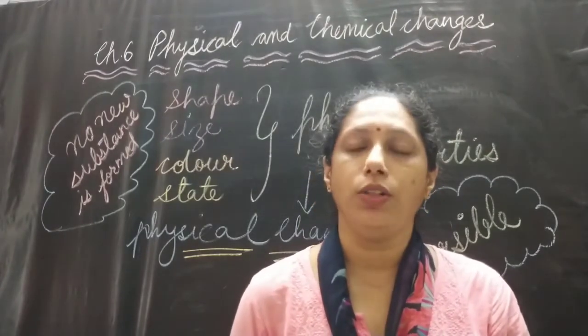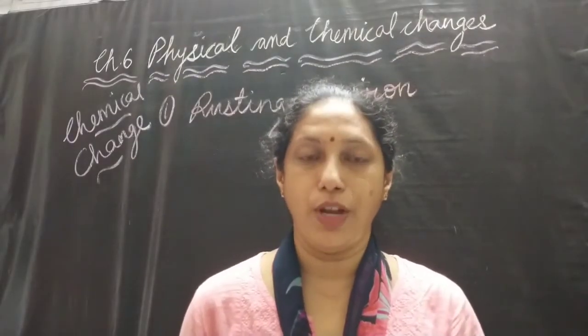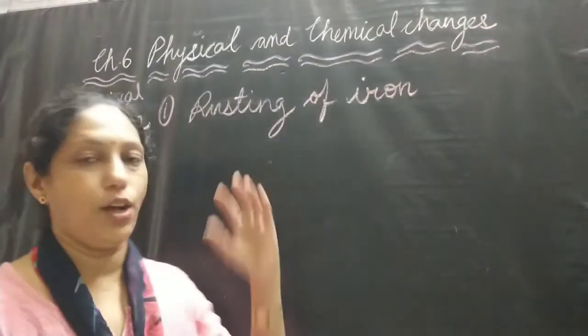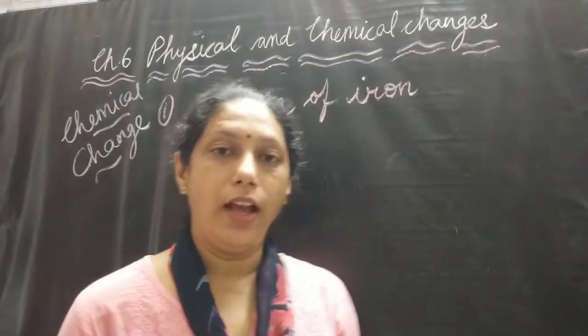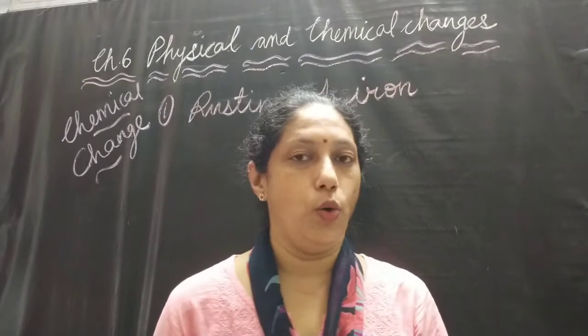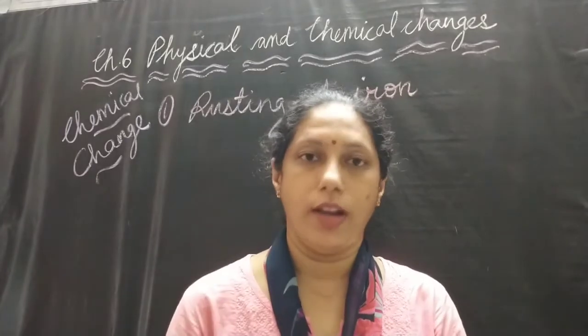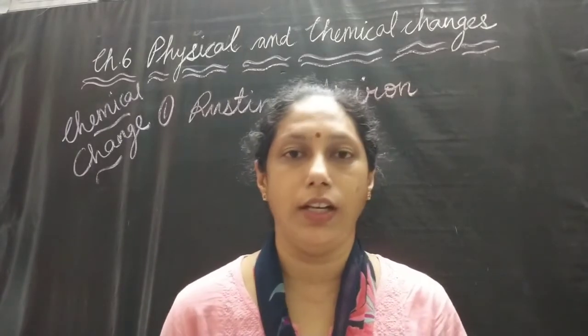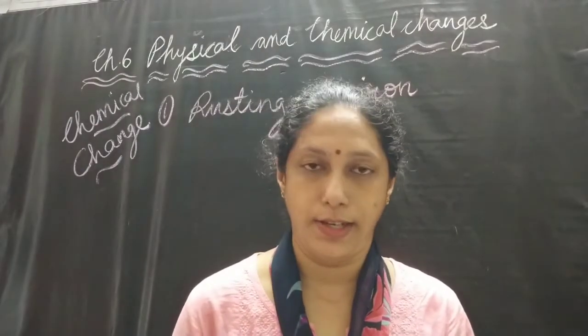We are going to study about chemical change now. The first chemical change that we are going to discuss now is the rusting of iron. You are familiar with this change. When an iron piece is left in an open area, it gets rusted. The iron piece acquires a film or a layer of a brownish color which is known as rust, and the process is known as rusting.